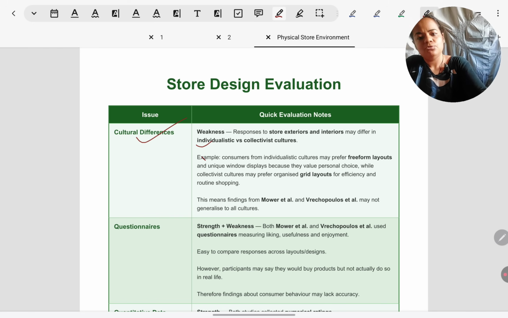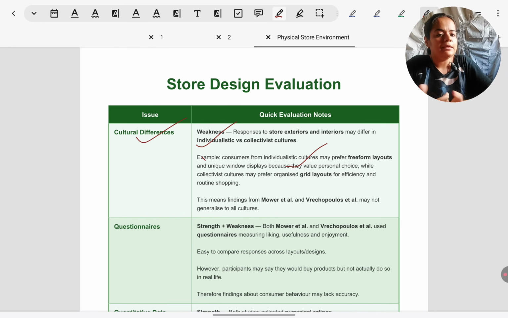It is considered to be a weakness of both investigations, whether it comes to exteriors or interiors. Most studies have been done in the West, and then they try to generalize whatever is found there to non-Western cultures. But it is likely that non-Western populations will respond differently to exteriors and interiors. For example, if we talk about layouts, interiors, which we were seeing last, in collectivist cultures people might prefer grid layouts.